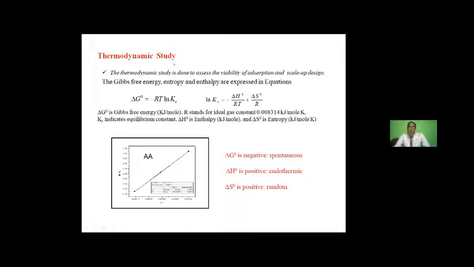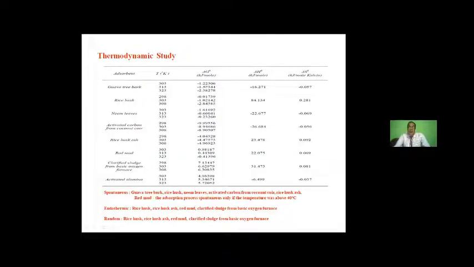And we have done the thermodynamic study also, for knowing whether the reactions are spontaneous, exothermic or endothermic, and random or not. For that, delta G, delta H, and delta S, that is Gibbs free energy, enthalpy, and entropy, have been calculated from our experimental data. And these are the data we have got. Delta G we have got negative for almost all cases except the red mud, but at higher temperature it is again negative. So we can say that all the adsorbents are okay for spontaneous reaction, and delta H indicates endothermic for rice husk ash, red mud, clarified sludge, and delta S, that is randomness, is for rice husk ash, red mud, clarified sludge.